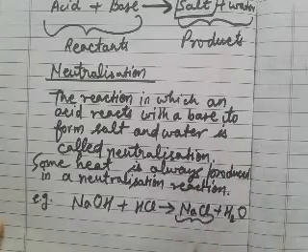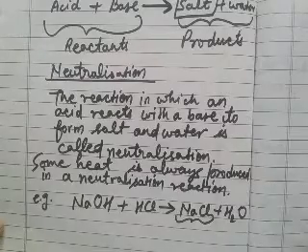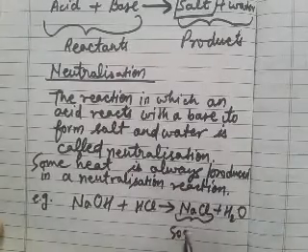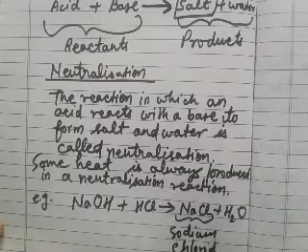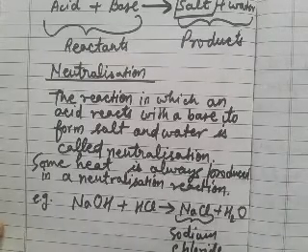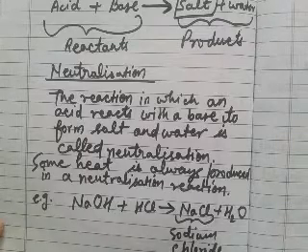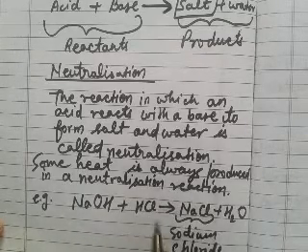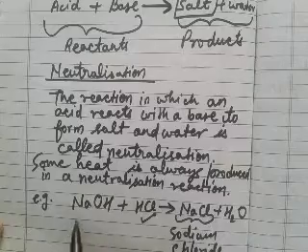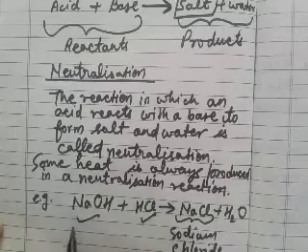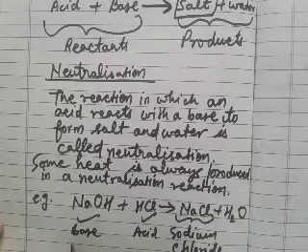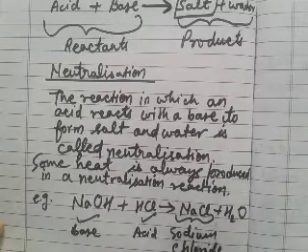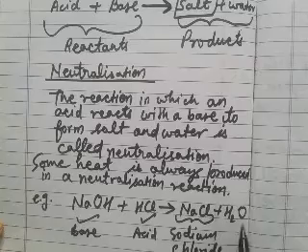This sodium chloride is a neutral compound, which is also commonly called common salt. And this is hydrochloric acid, and sodium hydroxide is a base. When acid and base combine with each other, they form a neutral compound and water.